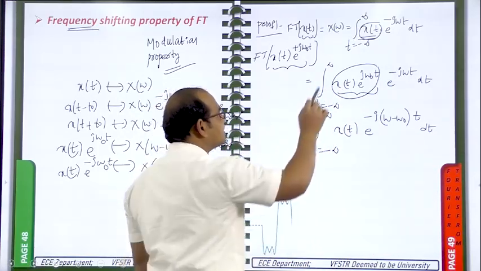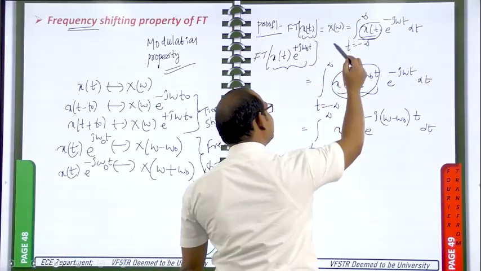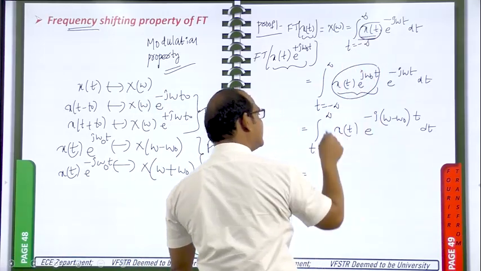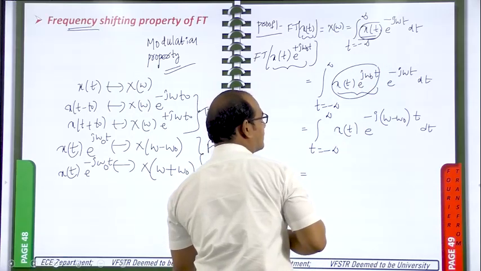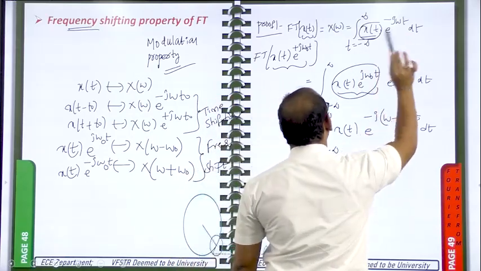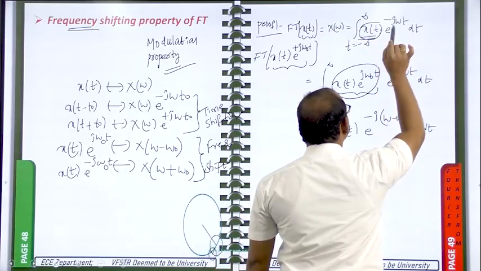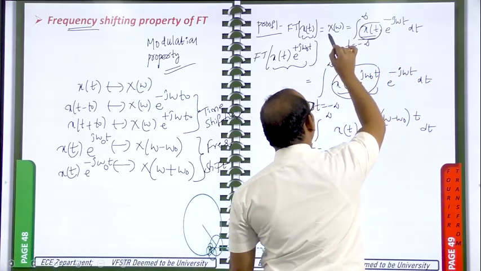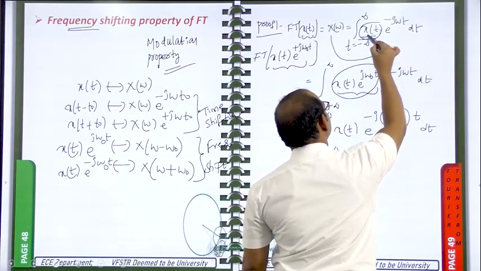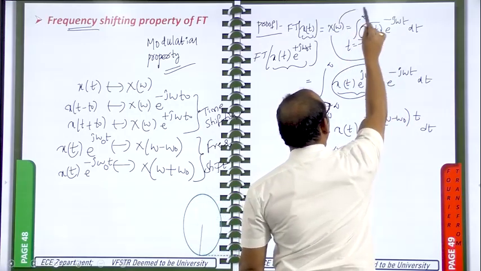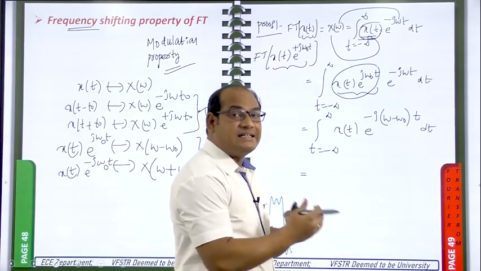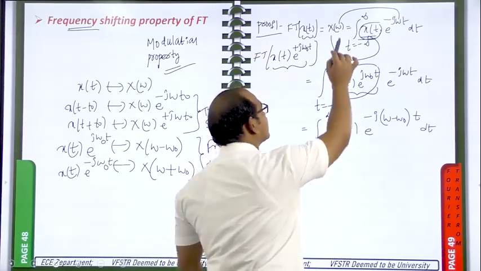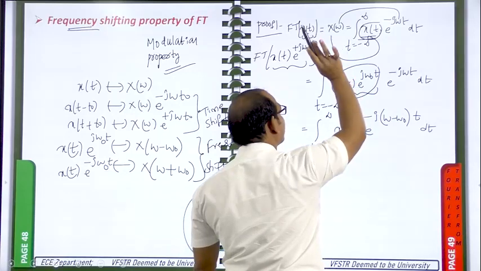Now compare these two integrals. Integral t changing from minus infinity to plus infinity, here also same thing is there. x of t is there, here also x of t is there. e power minus j omega t dt. Then this entire thing is written as capital X of omega. Why capital X? Because here small x is there. Why omega? Because in between minus j and t, omega is there. That's why it is capital X of omega.